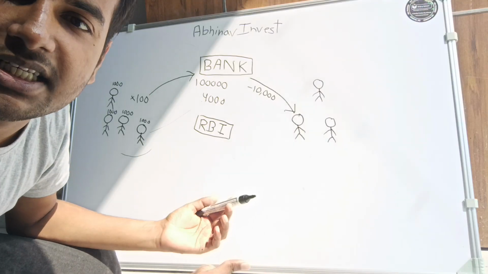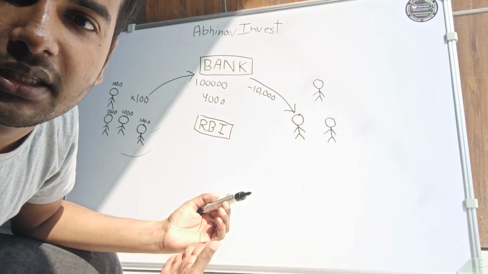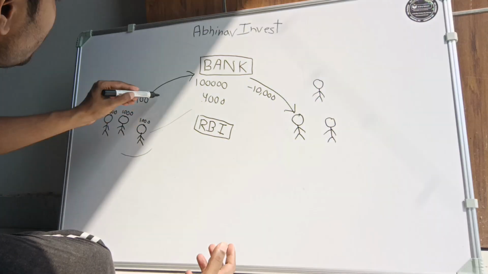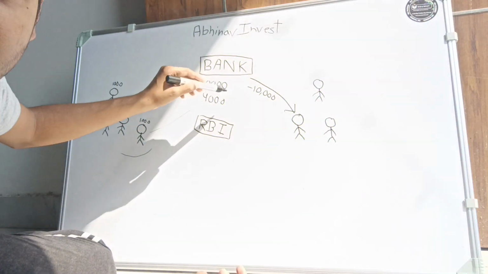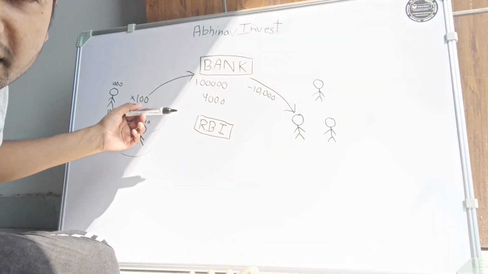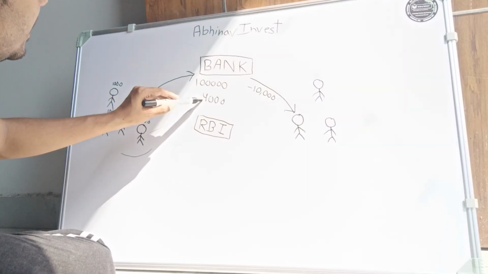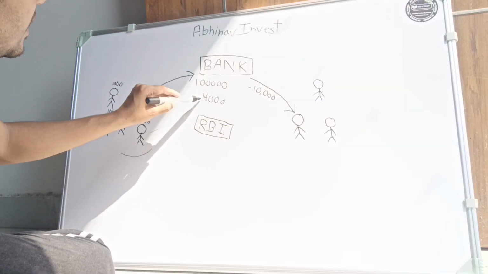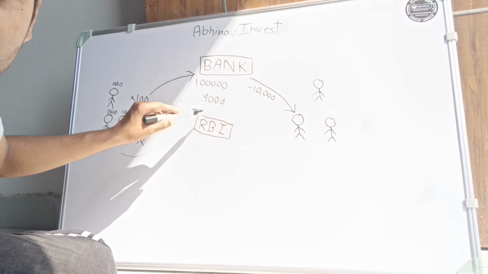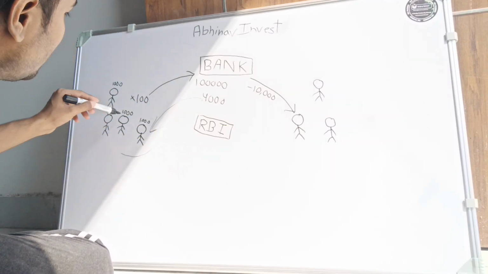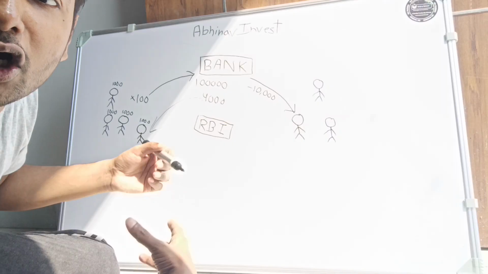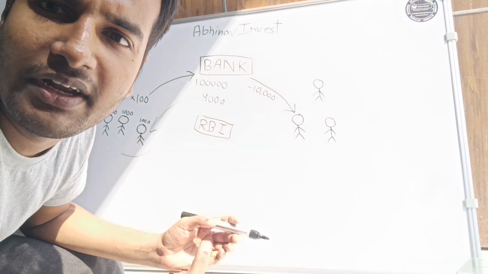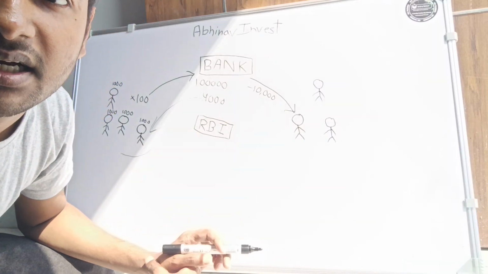That is the assumption on which the banking system works, that all of those people will not try to take the money at the same time. Maybe 1 person, 2 people, 3 people. So if 1 person needs the money, the bank can give it from these 4,000. Not all of them will try to take the money at the same time.